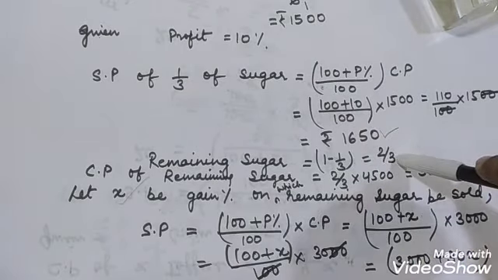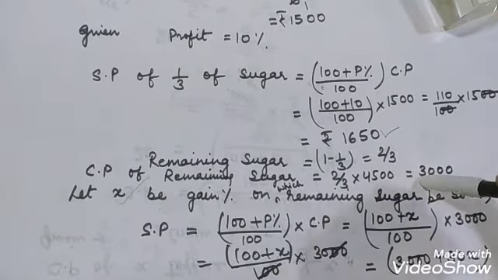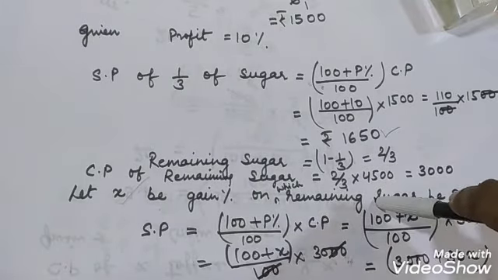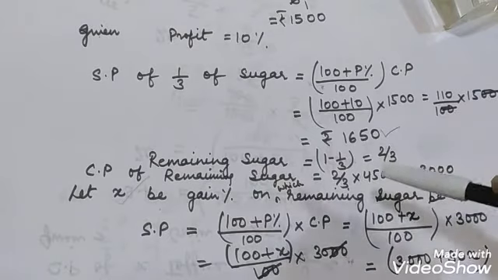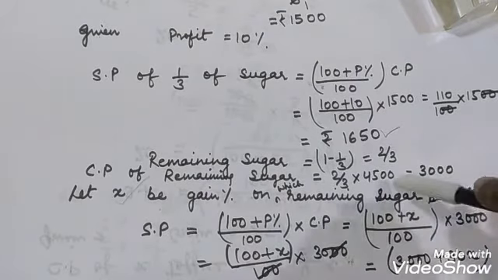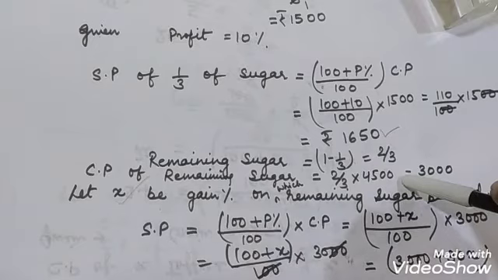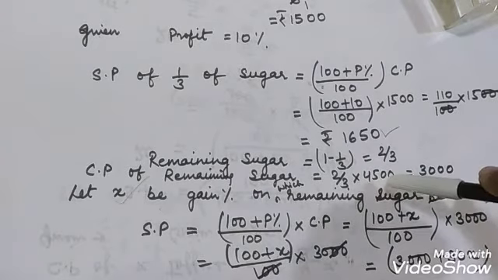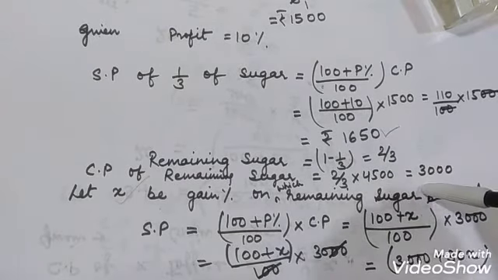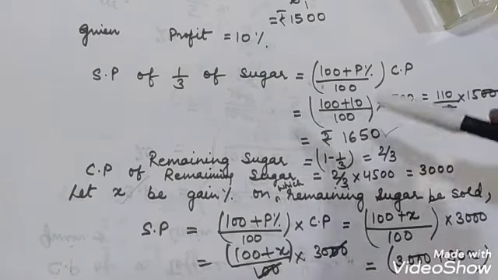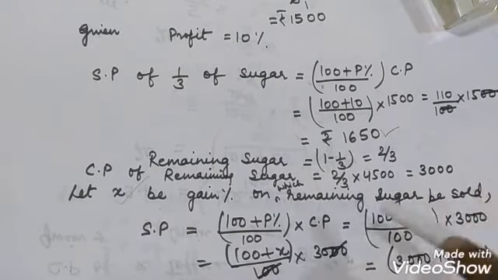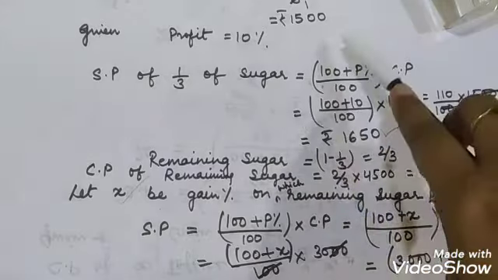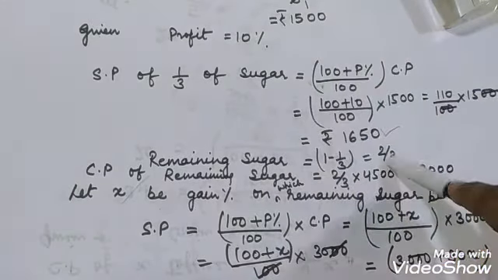Then it is given in the question: at what gain percent should the remaining sugar be sold to have a 12% gain on the whole transaction. If you want a profit of 12% on the whole transaction, then the remaining part should be sold at what percent. The remaining part is what? 1/3 is already sold, so the remaining will be 2/3.